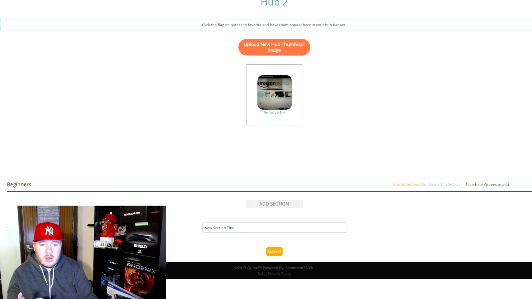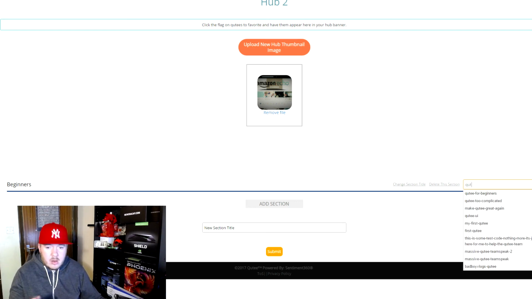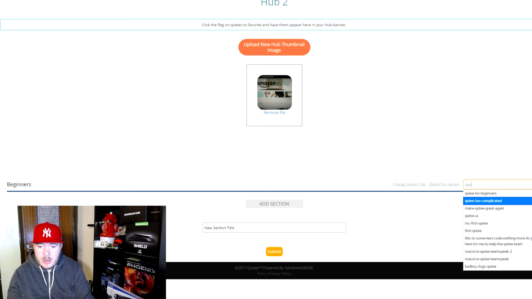So when you've created that category, you can then change the section. They call it sections on here, but category, sections, same thing. You can change section, delete this section, and search for Qutee to add. Now we want to add that Qutee that we created just now. So we type in Qutee. Oh look, it just comes right up here.